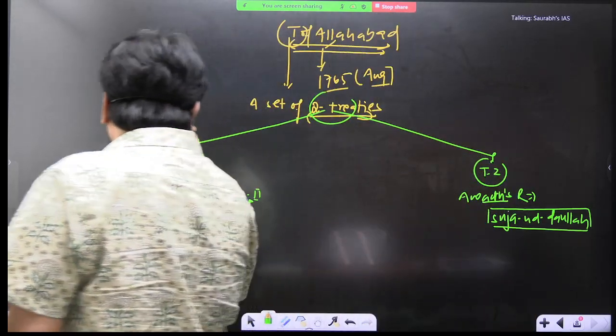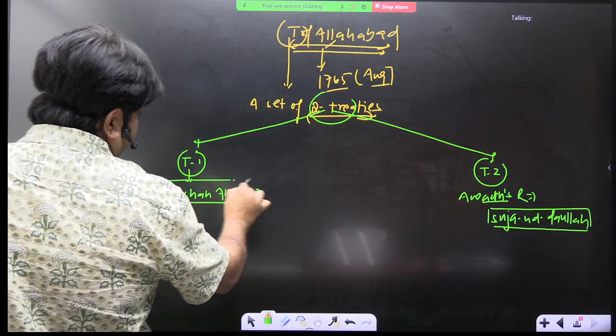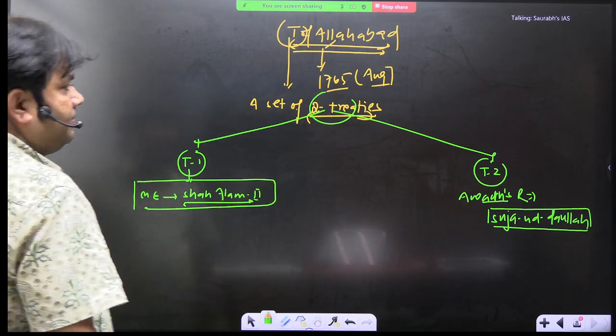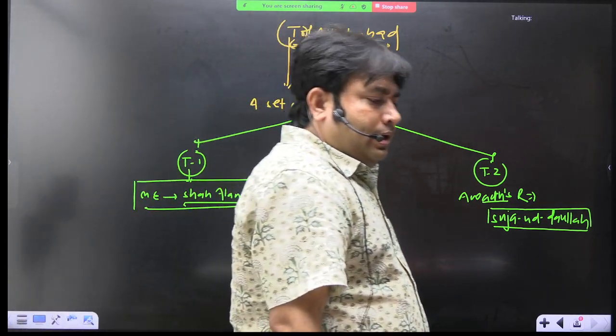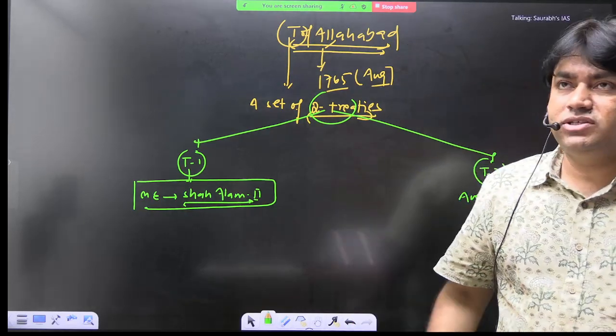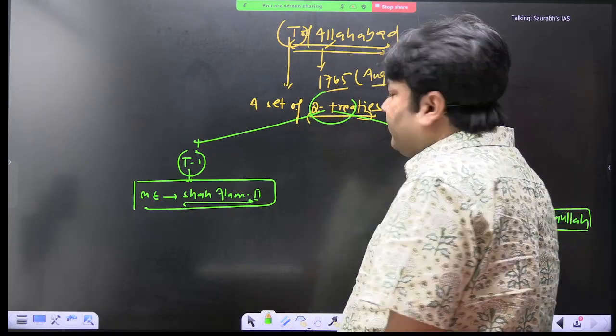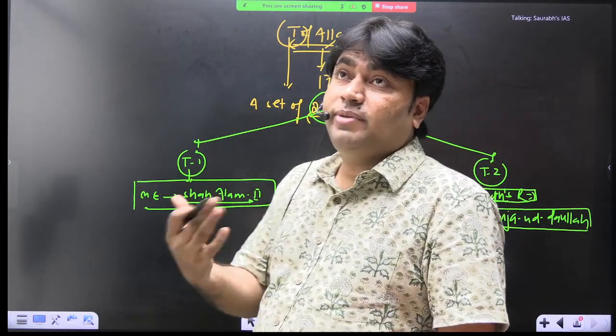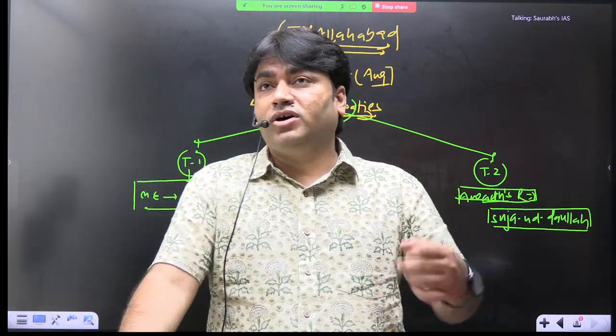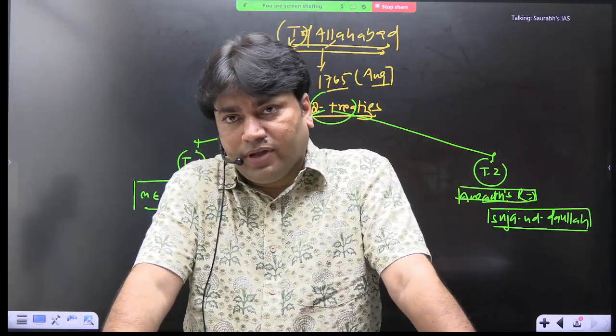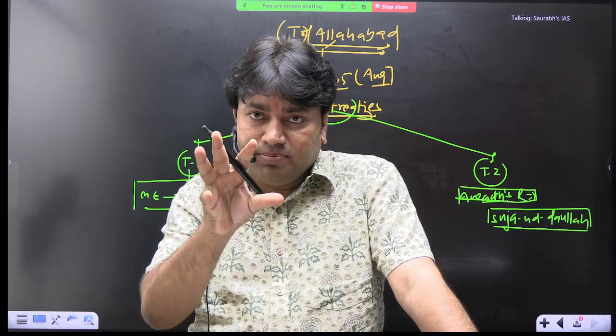मीर कासिम की तो कहानी खत्म. ठीक है ना, उससे ट्रीटी साइन करने की कोई जरूरत नहीं है. Now a basic understanding of this treaty will give us an idea about the diplomatic approach of East India Company, how much diplomatic East India Company was in its approach. Okay, so let's discuss a very simple story.